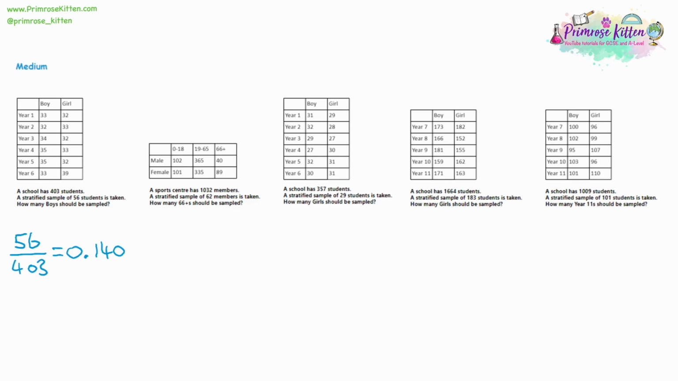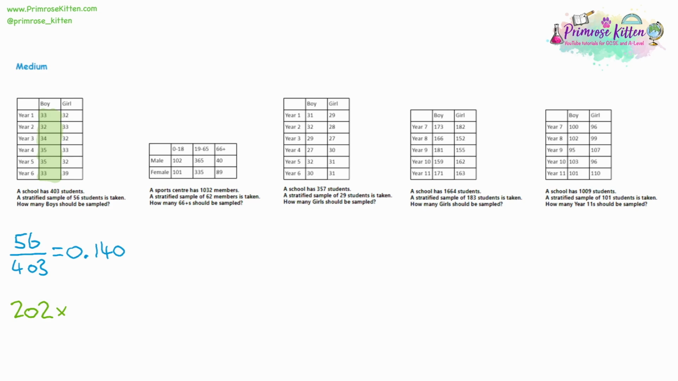Now, where this differs is we're being asked how many boys should be sampled. So when we identify that, we've got our year 1 boys, okay. We've also got year 2 boys and year 3, 4, 5, and 6. So this time, we're looking at the entire group and how many the entire group is sampling. So what we need to do now is add up all of the boys and find out how many we've got. So we're doing 33 plus 32 plus 34 plus 35 plus 35 and plus 33. And adding all of that up, we've got altogether 202 boys.